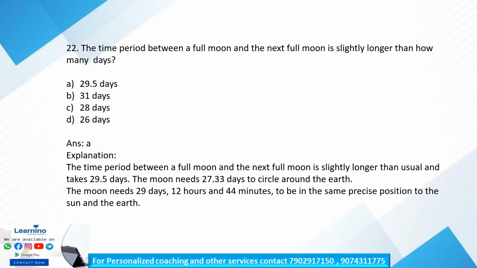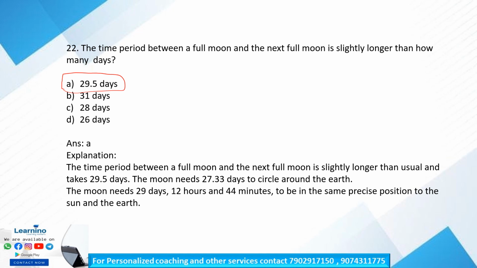So question number 22: the time period between a full moon and the next full moon is slightly longer than how many days? It takes almost 29.5 days. Okay, you have to just know this data. You have to learn this by heart, that the time period between a full moon and the next full moon is slightly longer than 29 days, that is 29.5 days.